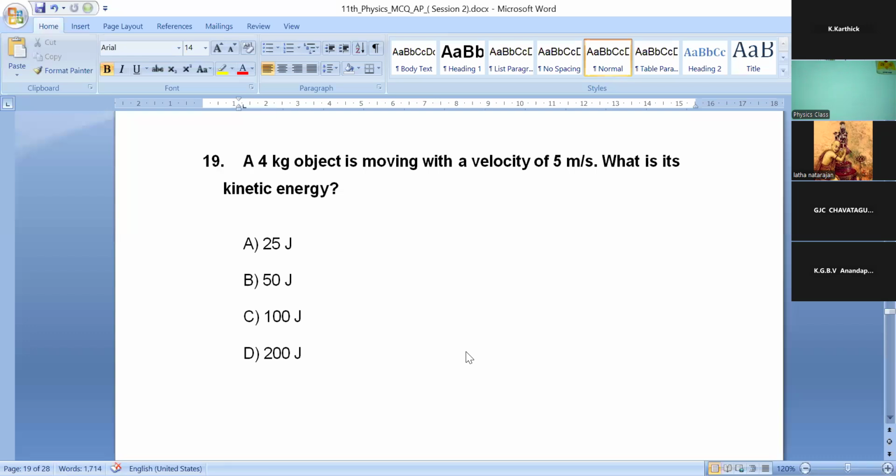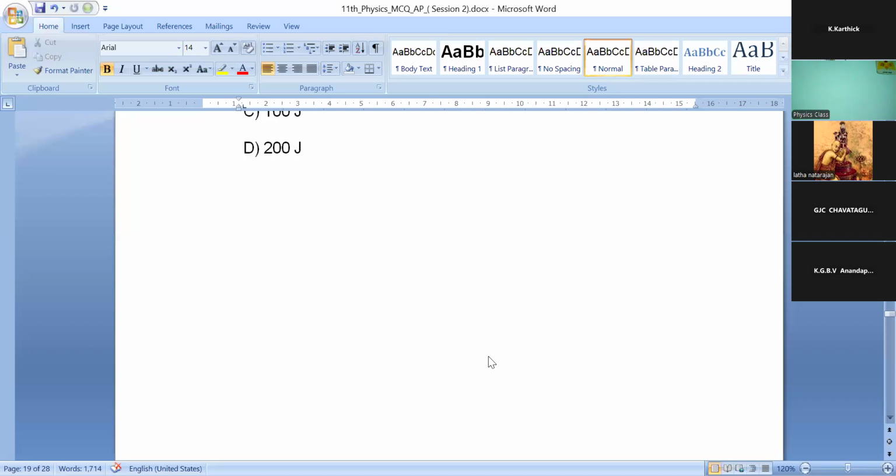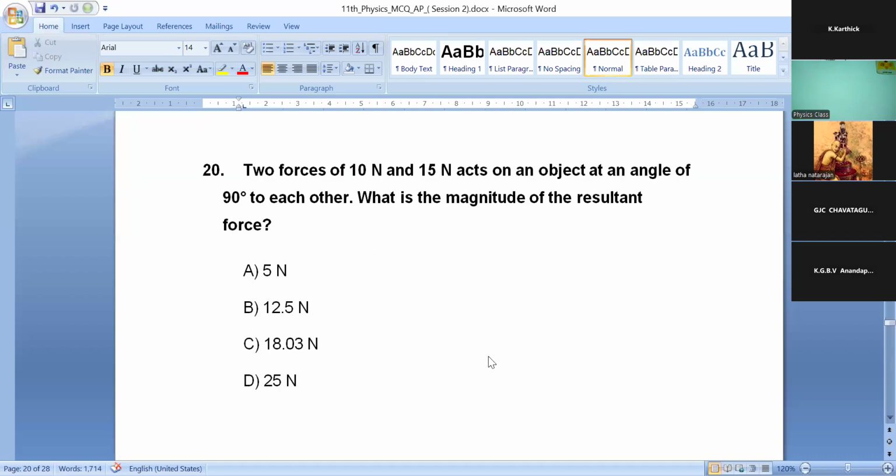You have 15 seconds left for this question. All right, time's up. And the final question, 20th question. Two forces of 10 Newton and 15 Newton act on an object at an angle of 90 degree to each other. What is the magnitude of the resultant force?